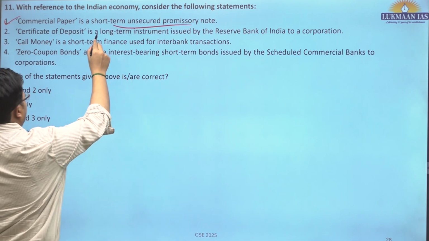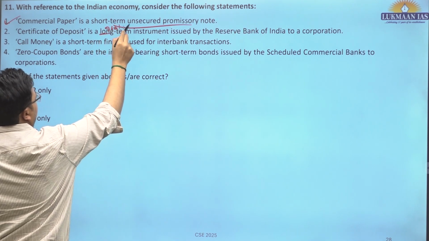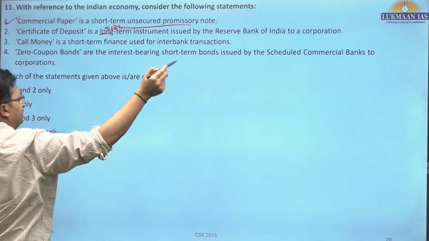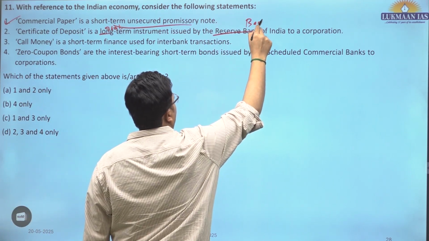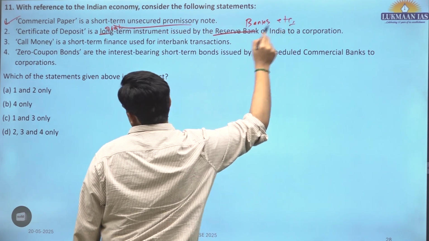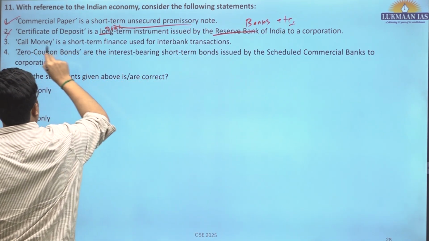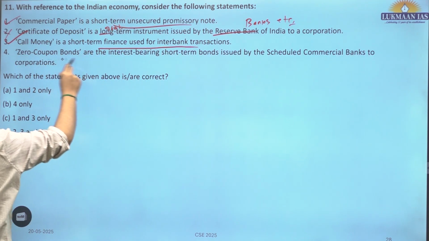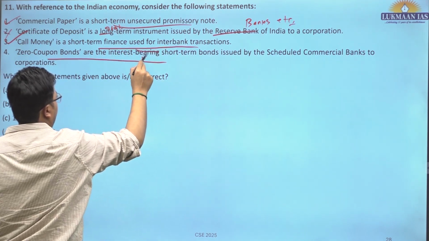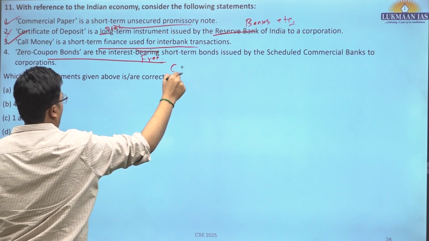Certificate of deposit is a short-term instrument which is issued by financial institutions, not by RBI, by banks, and other financial institutions. This is incorrect. Call money is short-term finance used in interbank transactions. This is correct. Zero coupon bonds are interest bearing? No, interest free. These are discounted bonds.